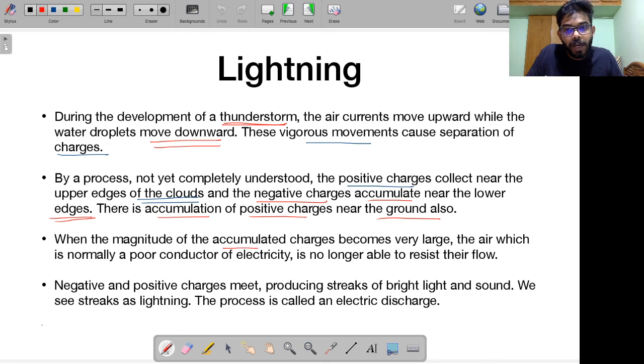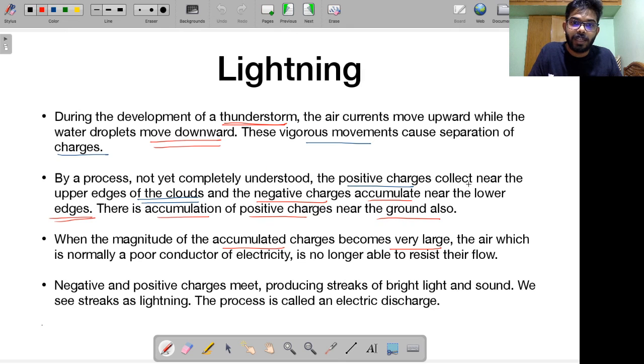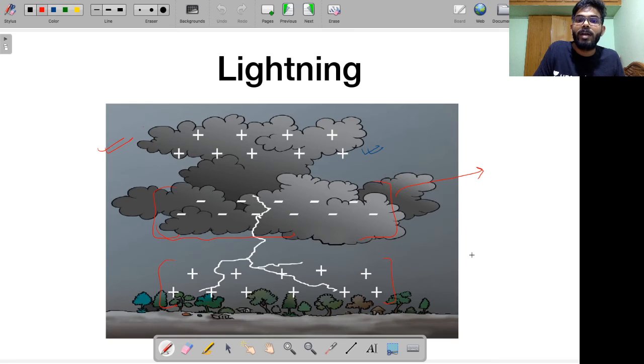When the magnitude of the accumulated charges becomes very large, a humongous amount of charge is accumulated near the ground and above in the atmosphere. What happens is the air, which is an insulator, a very poor conductor of electricity, is no longer able to resist the flow of the charges, right? Usually air is a very bad conductor of electricity. If air were a good conductor, all of us would constantly be getting electric shocks. But because so many charges have accumulated, for a brief period of time air becomes a good conductor of electricity.